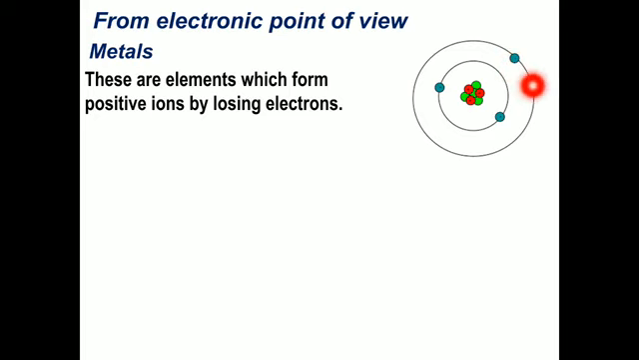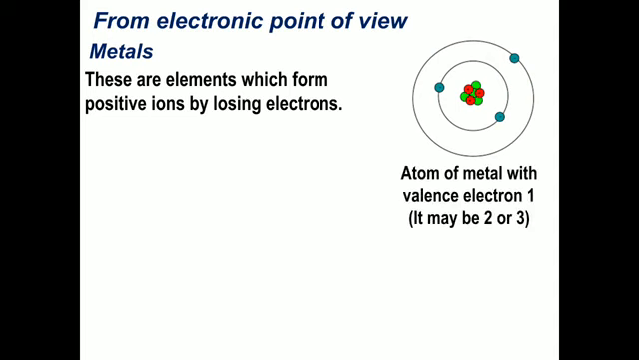Now, how many electrons are there in the valence shell? Remember, in a metal, these valence electrons can be 1, or 2, or 3. So in metal, it can be 1, or 2, or 3 valence electrons in the outer or valence shell. So these are atoms of metal. In this picture, it is the atom of a metal in which 1 valence electron is present. I have told you it may be 2 or it may be 3 in the case of metals.